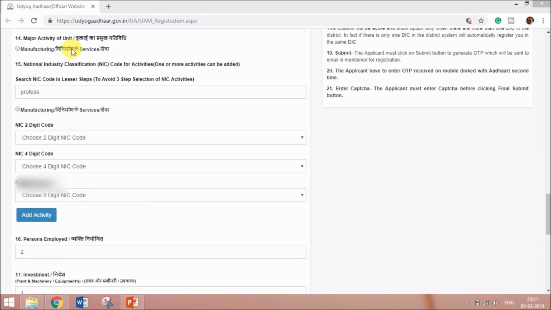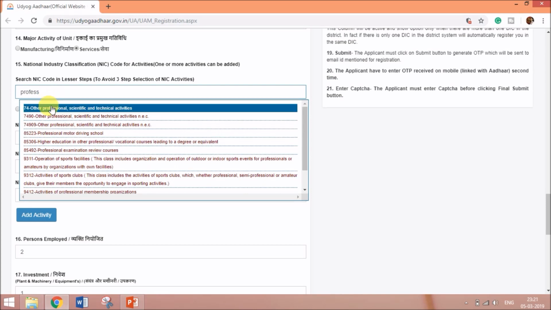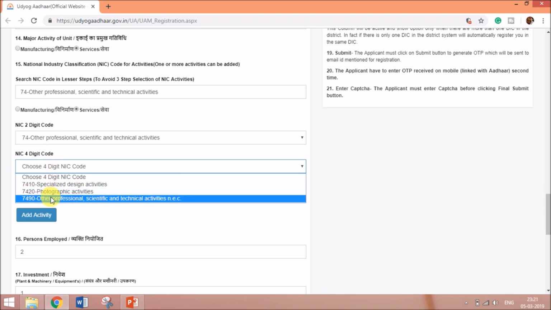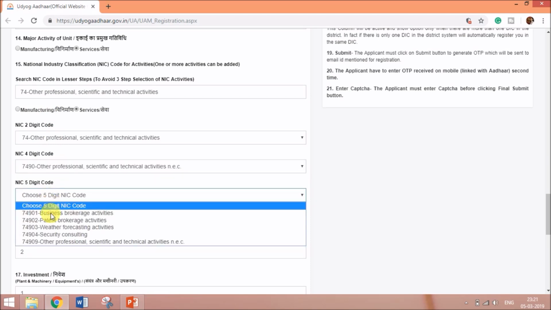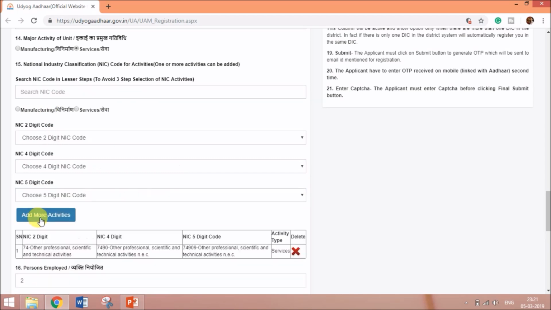Now select the major activity of the unit, whether it's manufacturing or services. Then you have to select the NIC code. You can write in the button over here whatever your activity is there and select the appropriate NIC code from the drop down menu. After selecting this, you have to select the NIC 4-digit code from the drop down menu available and then NIC 5-digit code in the similar manner and click on add activity. If you have more activities, then you can click on add more activities and add accordingly.